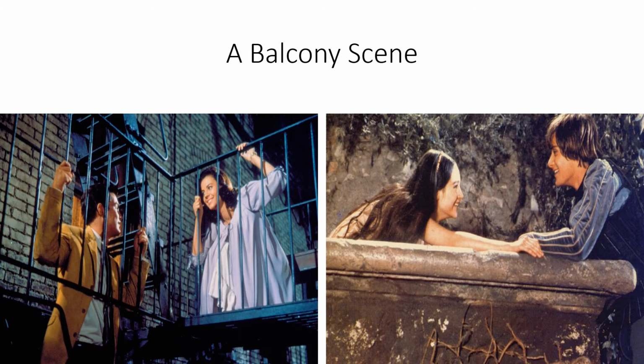The fifth act or event is a balcony scene. In Romeo and Juliet, Romeo finds Juliet at her balcony, and they talk to each other and say how much they loved each other. Such as in West Side Story, Maria and Tony were talking and confessing their love to each other after the night of the party.